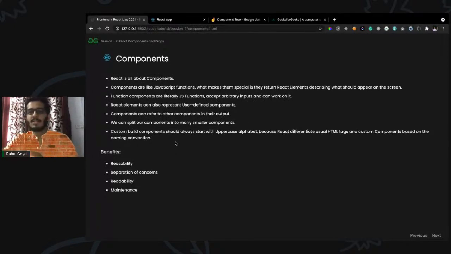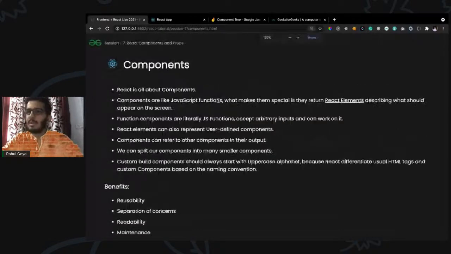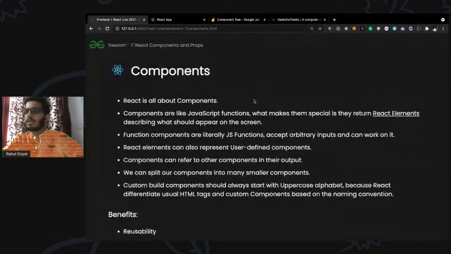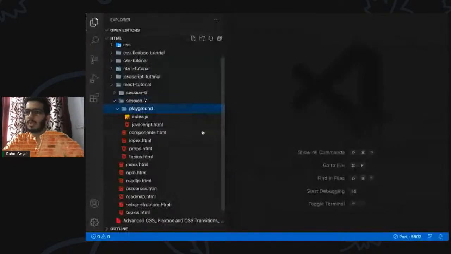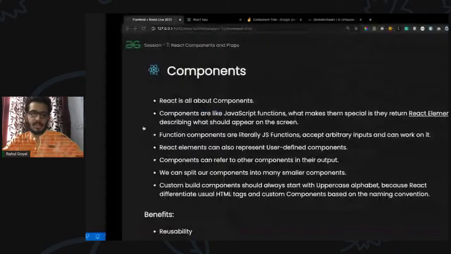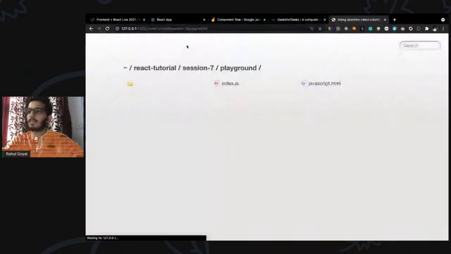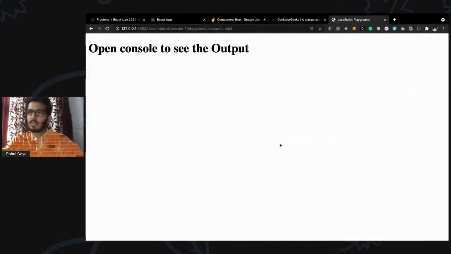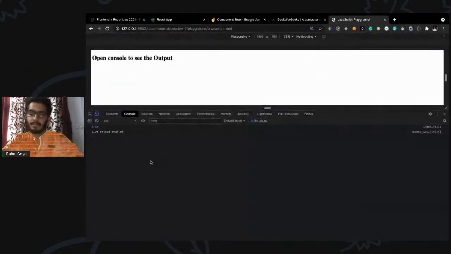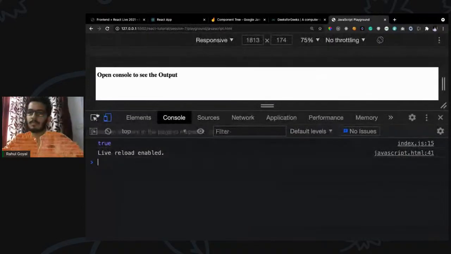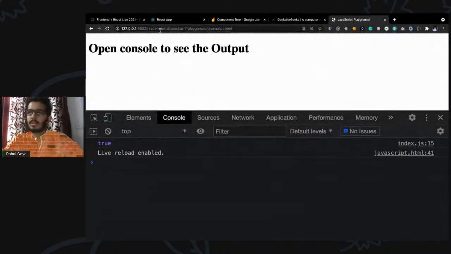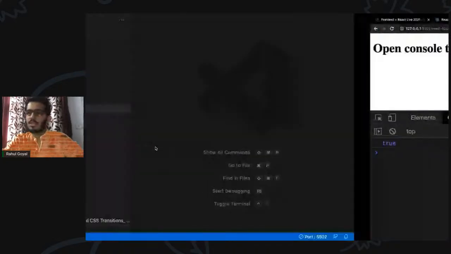Let's keep React just a bit apart. Let's think about any other programming language, maybe JavaScript. I guess the screen is visible. I have created a playground and a normal JavaScript file. Let's see the console here. So it is rendering true. Let's see the logic behind it.